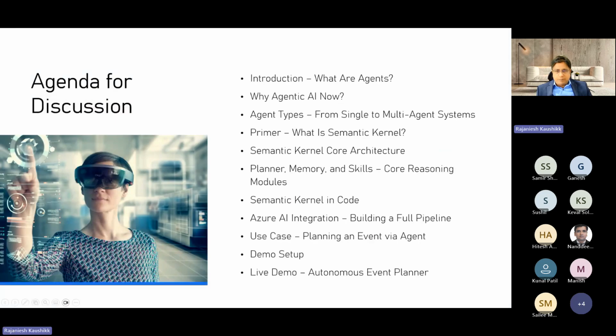So here is our game plan. First, we will define what real agents are. Then we are going to see why it matters a lot today, and how Semantic Kernel enables this whole idea of agentic AI. And then we will go onto a hands-on lab where we are going to show you how a multi-agent system can plan, and also work with each other like a digital worker. So let's get started.